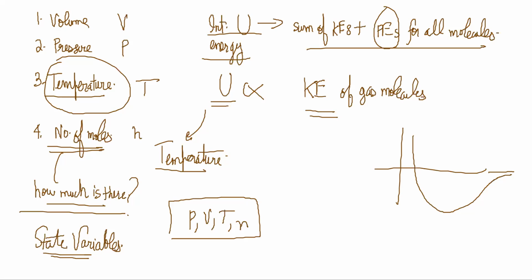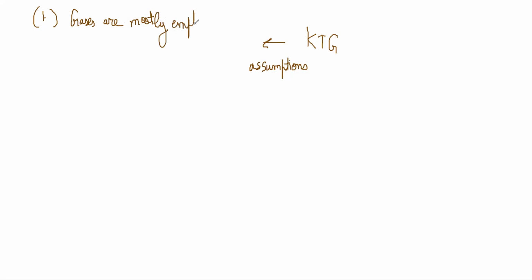So now, what are the statements in the theory? Assumptions in the kinetic theory of gases. We are talking about what assumptions are made there. The first assumption is that gases are mostly empty space. What is the meaning of that? The meaning of that is that intermolecular distances are much larger